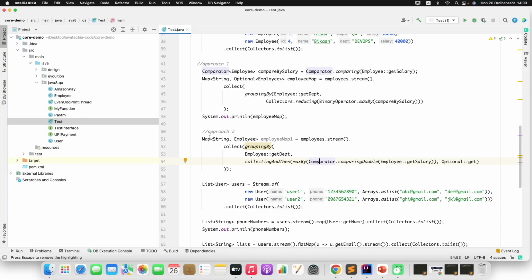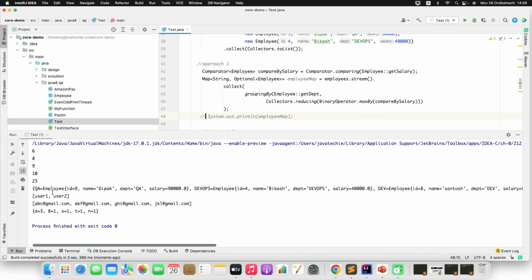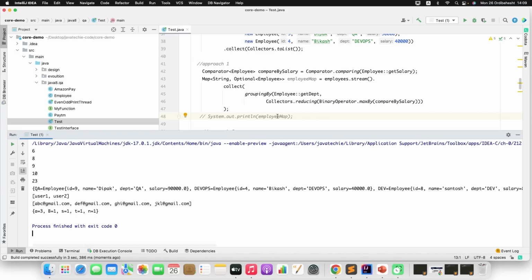Now let me run this. Let me comment out employeeMap1 and run it. See here, from the QA, same guy Deepak. From the dev, one user, employee Santosh, who is getting 80,000. This is how you can write the program in the Java 8 stream.